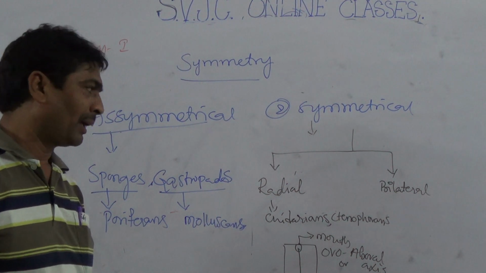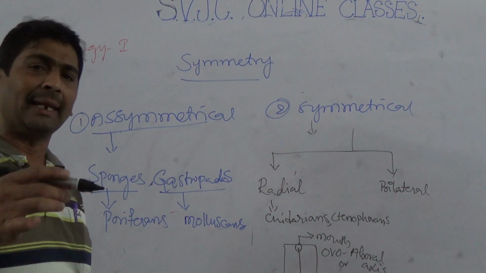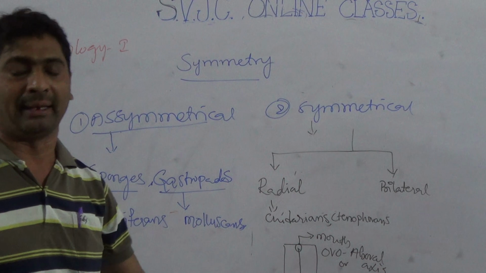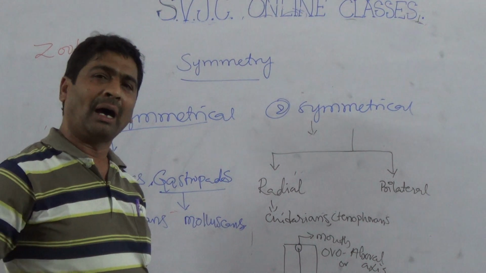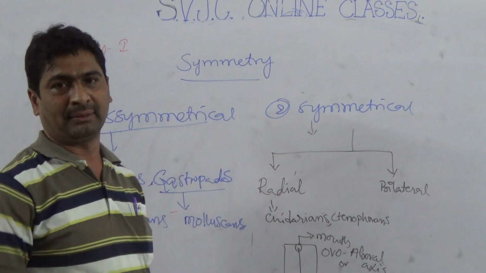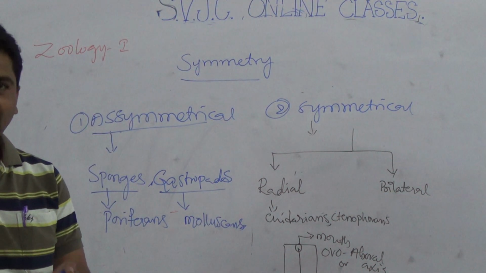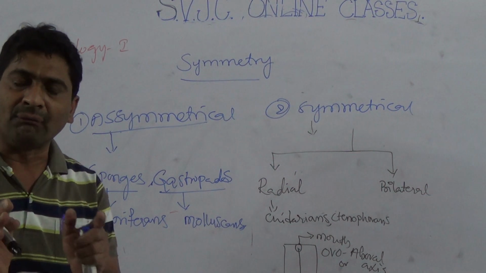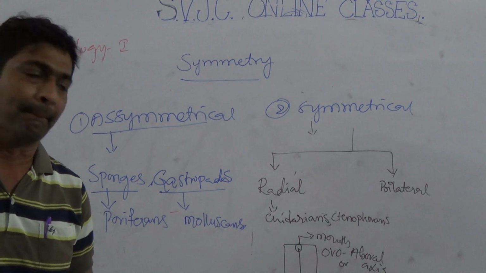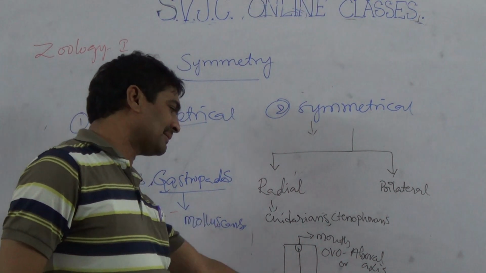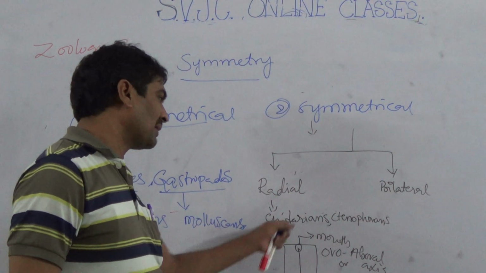Radial means generally the animal can be cut into two equal parts in any plane through the central axis. Any plane means horizontal, vertical, or lateral. So cut into two equal parts, that is called radial. So these are called radial symmetrical.